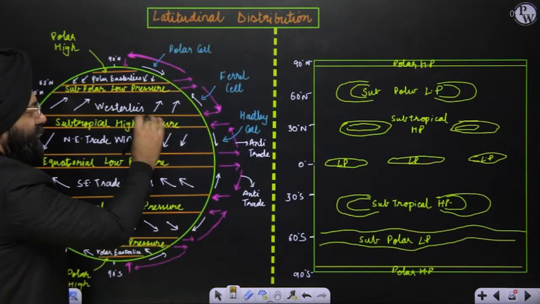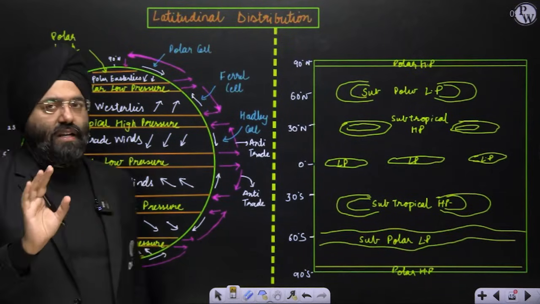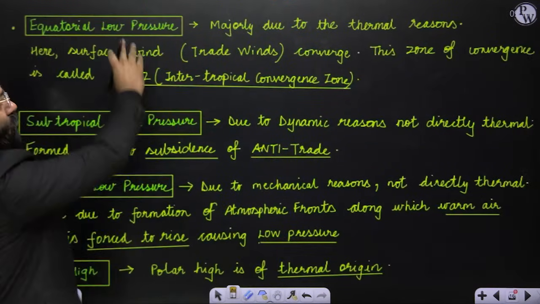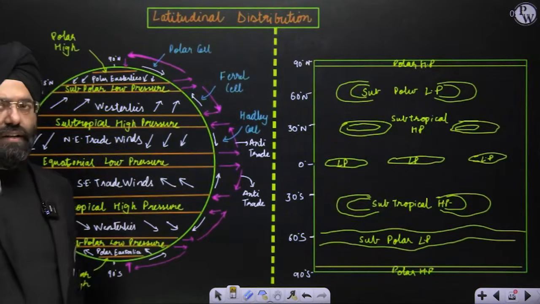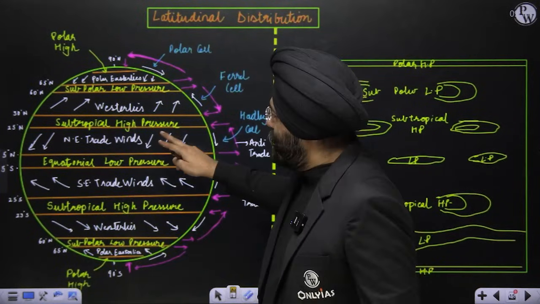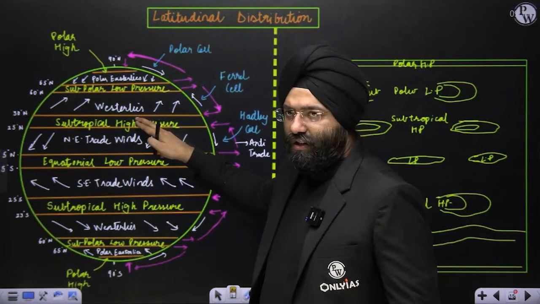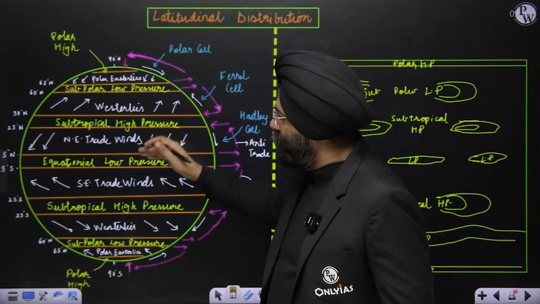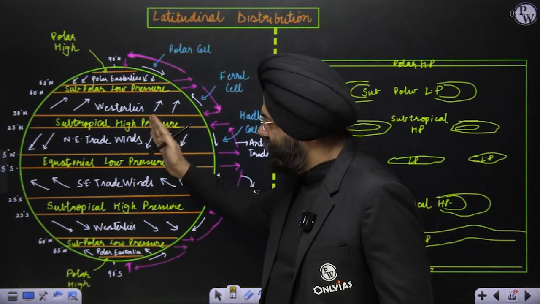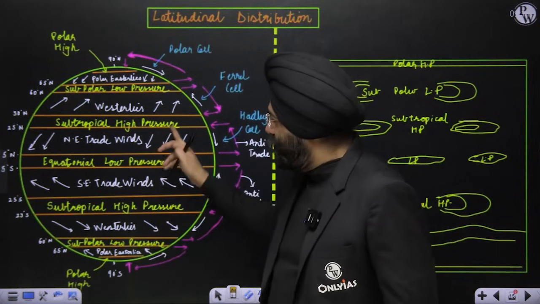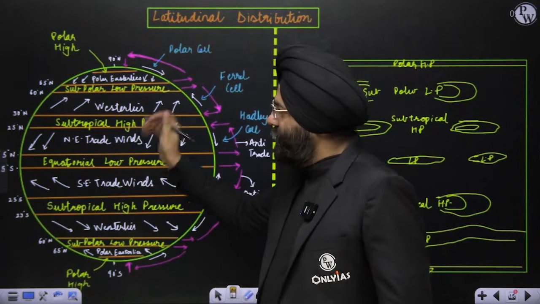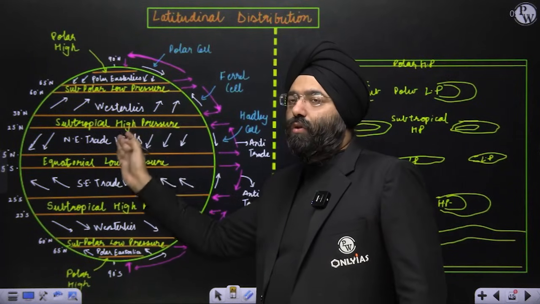Firstly, I will tell you why these high and low pressures are created. See the diagram and analyze it. Leave that for now. Right now, just understand from a very simplistic perspective. Supposing this is a high pressure region and this is low pressure. By default, certain winds will move from high pressure to the low pressure region. Because they are coming from the northeastern direction, these are known as northeastern trade winds.